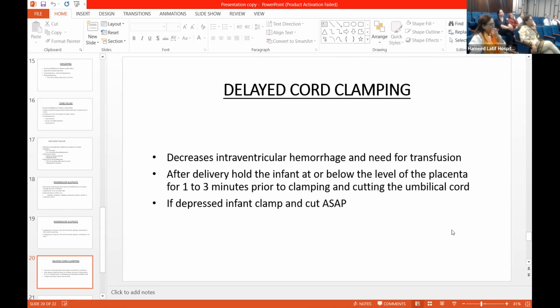It decreases intraventricular hemorrhage and need for transfusion of the fetus. After delivery, hold the infant at or below the level of the placenta for 1 to 3 minutes prior to clamping and cutting the umbilical cord. If the infant is depressed or mother is actively bleeding, then clamp and cut ASAP. Obviously, if the baby is not healthy, then you're not going to wait for 3 minutes and let the baby go. So this you do only for a healthy baby.